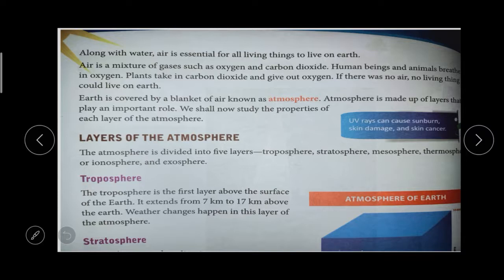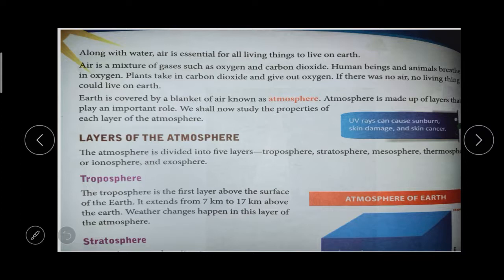We take in oxygen and give out carbon dioxide. On the other hand, plants take in carbon dioxide and give out oxygen. If there is no air, we can't live on the earth. On Mars and the other planets there is a lack of air, a lack of oxygen and carbon dioxide, so we can't stay there. Our earth is the only place where air is available.